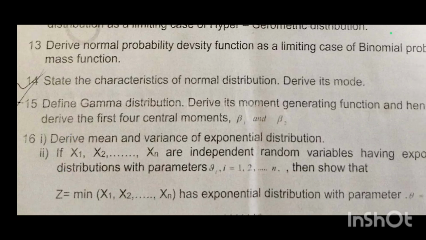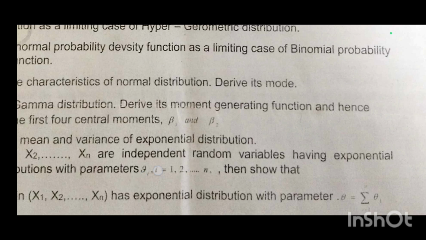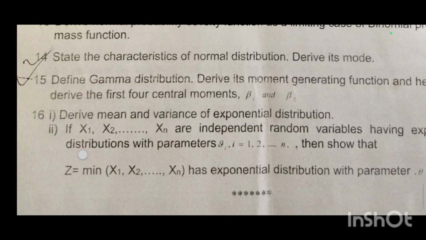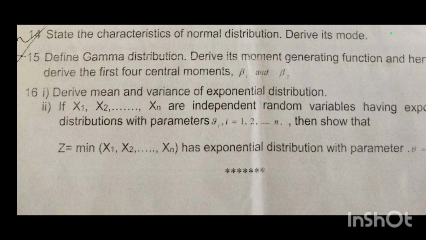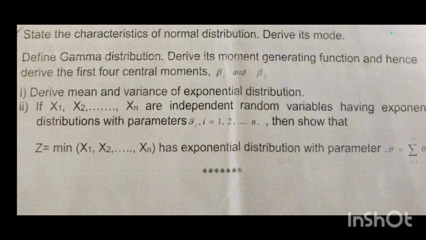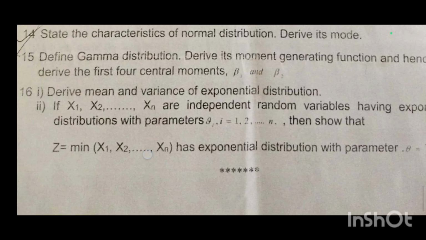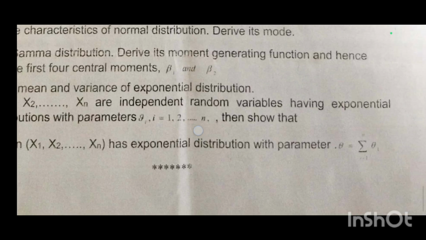Define gamma distribution, derive its moment generating function and hence derive the first 4 central moments, beta 1 and beta 2. Next, derive the mean and variance of exponential distribution and also show that x1, x2, x3 and so on xn are independent random variables having the exponential distribution with parameters theta i, where i equals 1 to n, and show that z equals minimum of x1, x2, x3 and so on xn has an exponential distribution with the parameter theta equal to summation i runs from 1 to n of theta i.